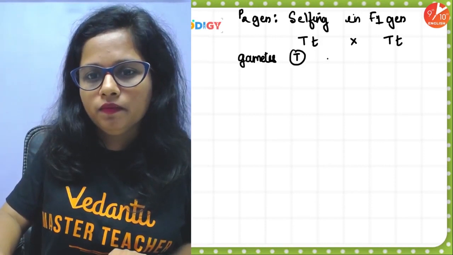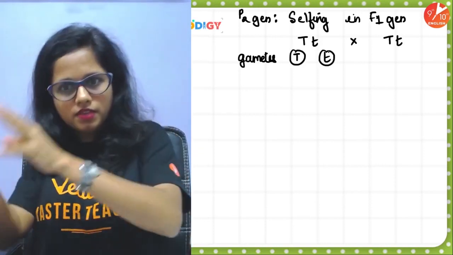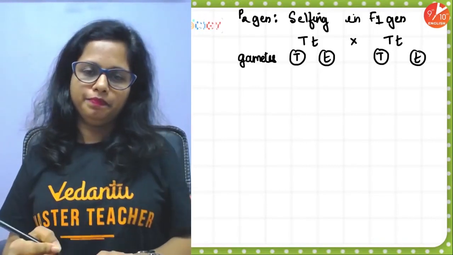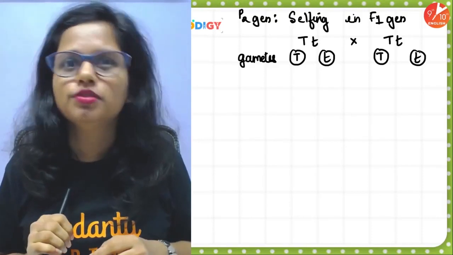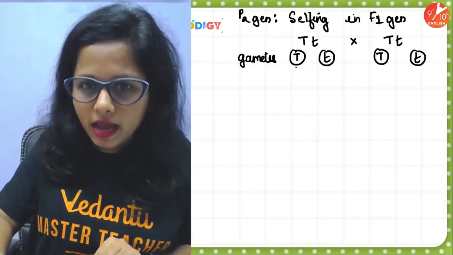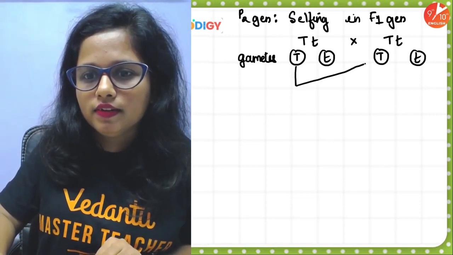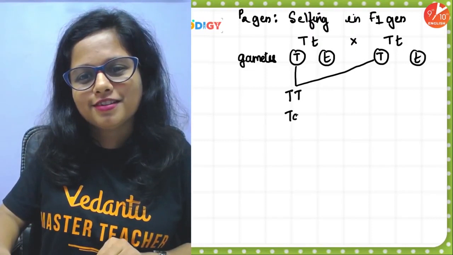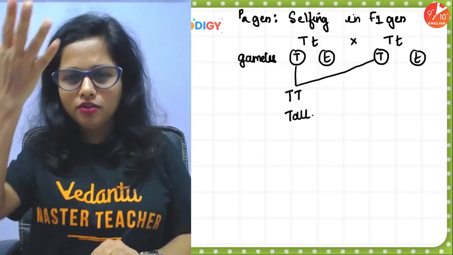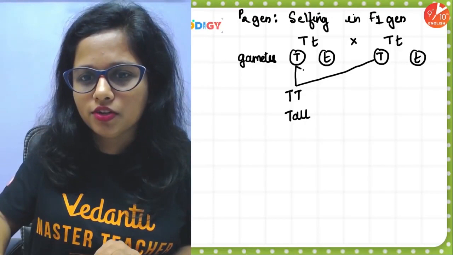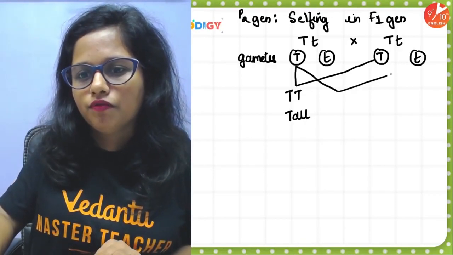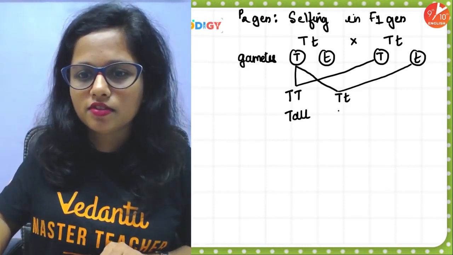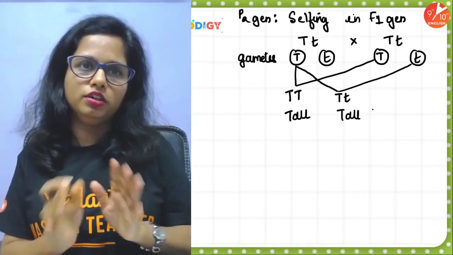Capital T in the egg, small t in the egg. Same way, capital T in the pollen, small t in the pollen. Now let's try to fuse these gametes. When capital T fuses with another capital T, we get capital T, capital T. Congratulations, a tall plant is born. Second combination: if capital T fuses with a small t, another tall, a hybrid tall, is obtained.